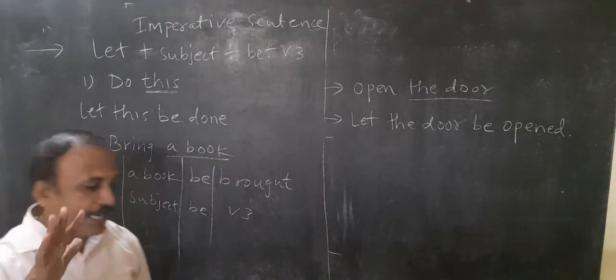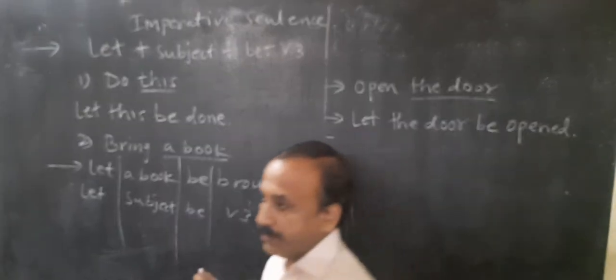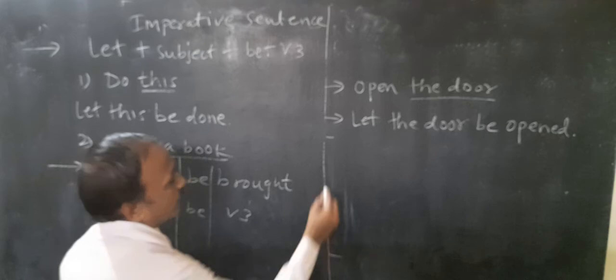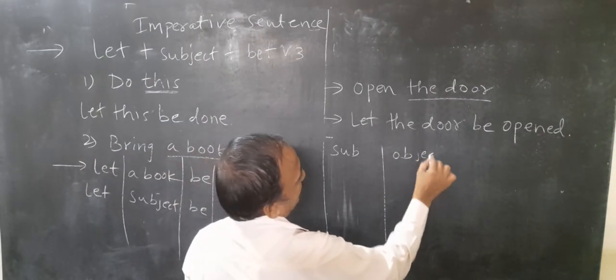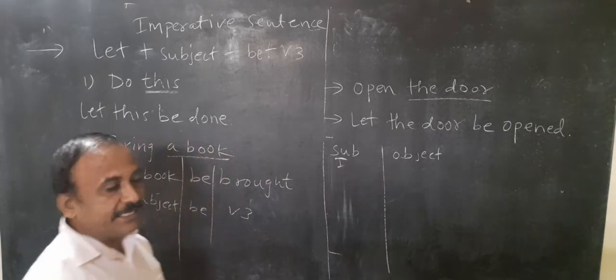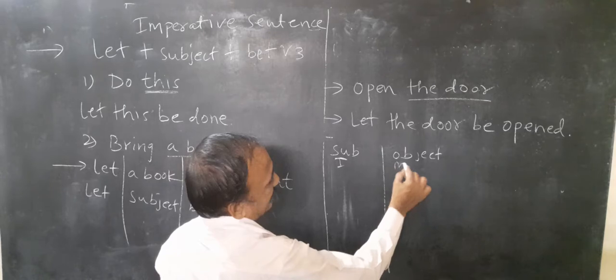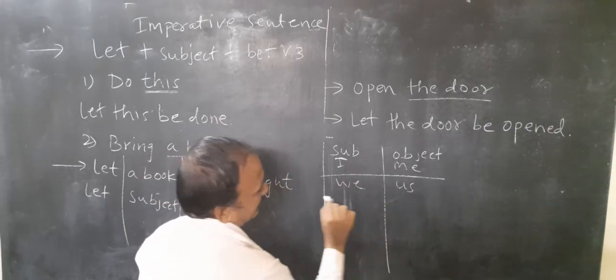So this way I have completed active passive voice, in a very simple way, right? Yesterday I said that the subject will become object, right? If I is there in a sentence, it becomes object as me. We become us.